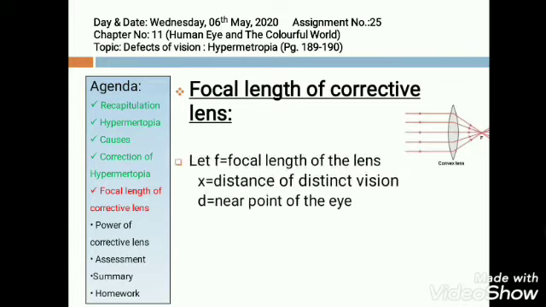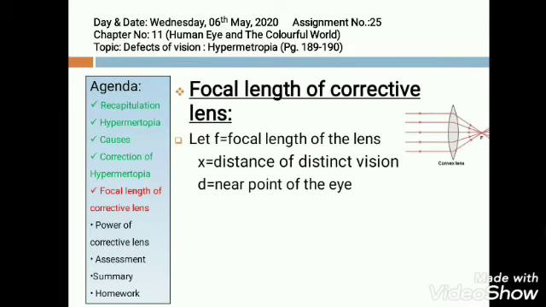So here f is taken as the focal length of the lens. x is the distance of distinct vision, that is v. d is the near point of the eye, that is u, and both are on the left hand side of the lens, so they both will be taken as negative.